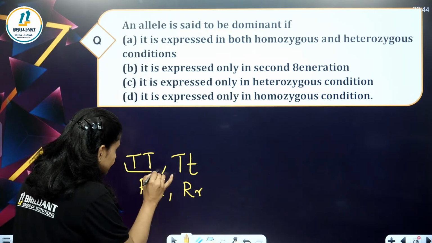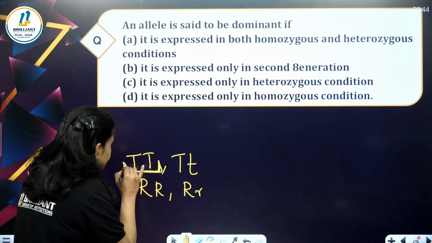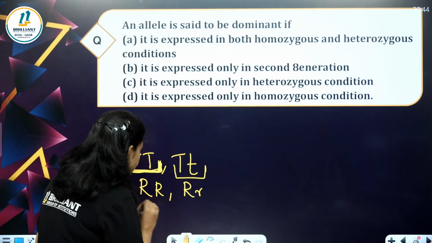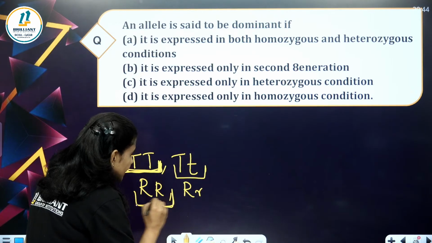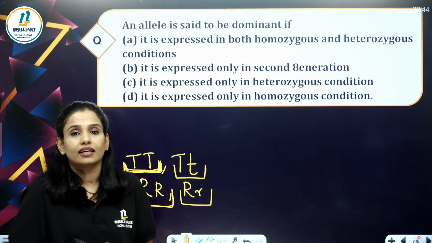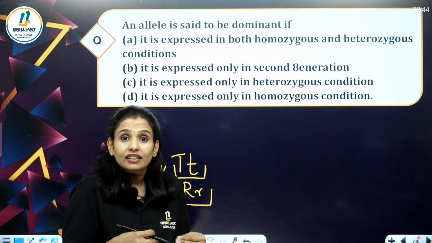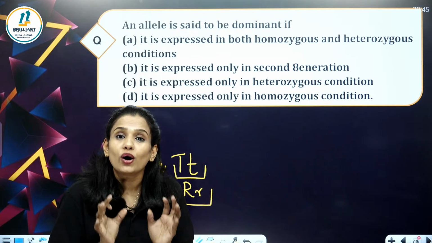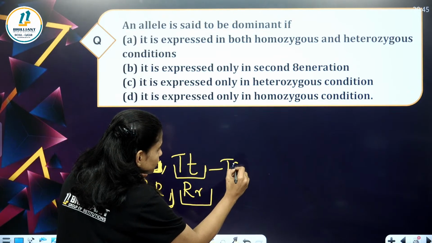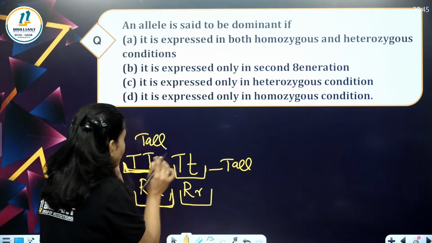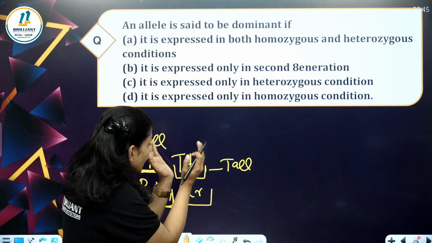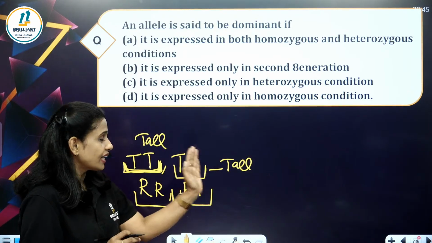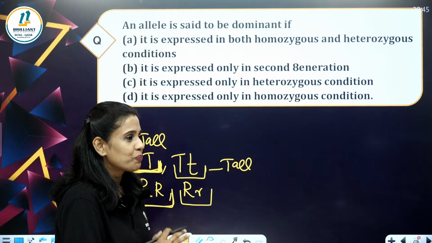That means this is the homozygous condition, with similar alleles, and this is the heterozygous condition. So we can say that an allele is dominant when it is expressed in both homozygous and heterozygous conditions. Here you can see this is tall and this one is also tall.